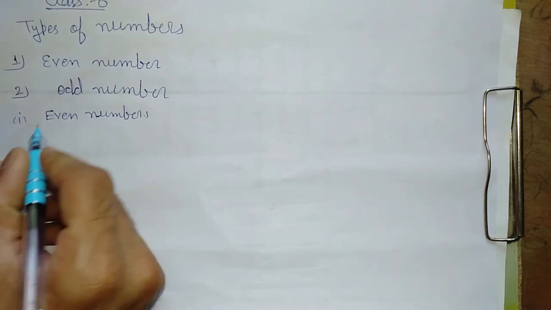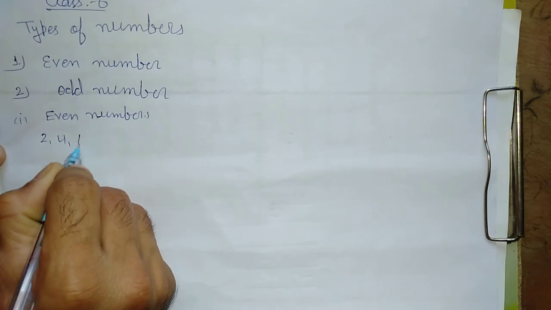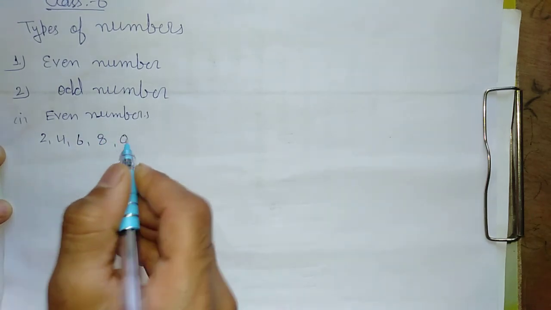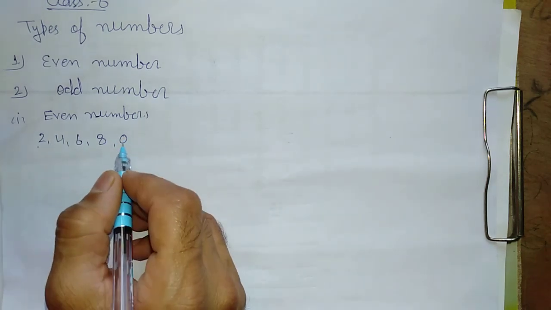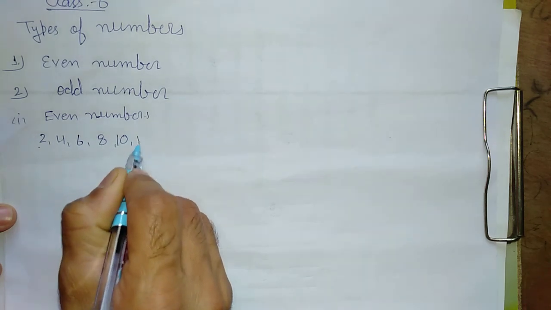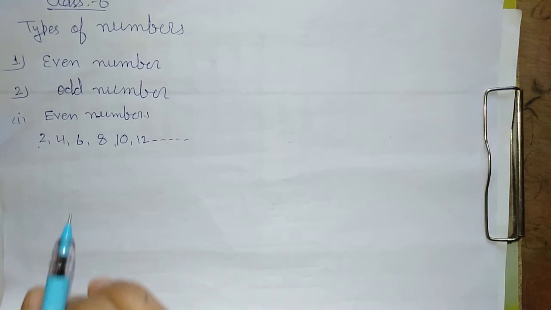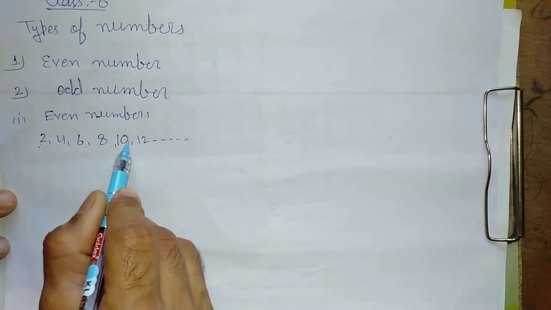In previous classes you learned even numbers are 2, 4, 6, 8, 0, like 10, 12. These are all even numbers. Means a number in which the unit digit is 2, 4, 6, 8 or 0.